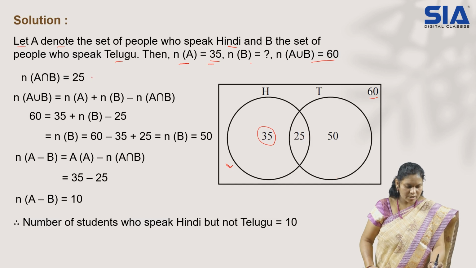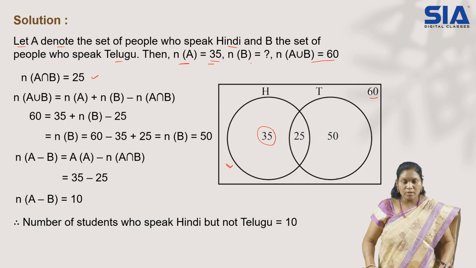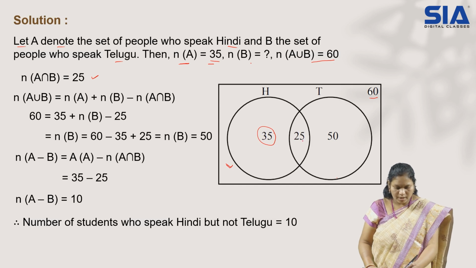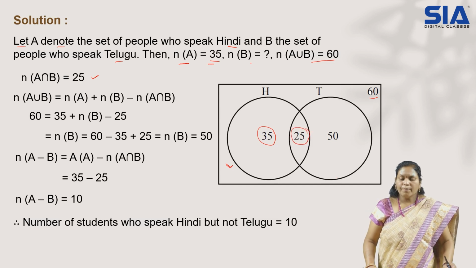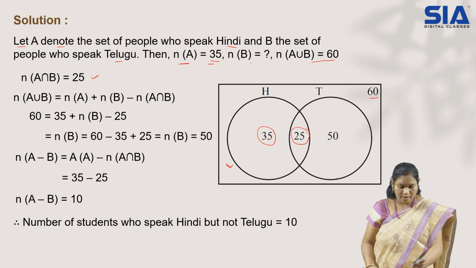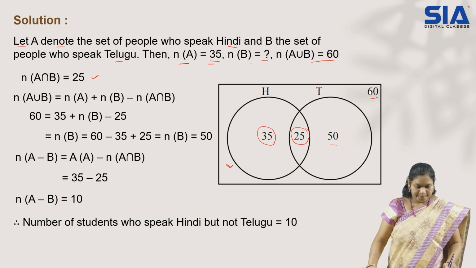Now, A intersection B is also given, meaning those who can speak both languages, 25. So here we got 25. Only the Telugu speaking people we need as an answer. For that I have kept the question mark here, and let us discuss now how to get it.